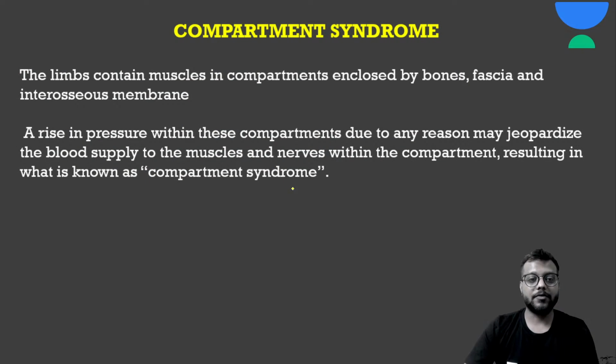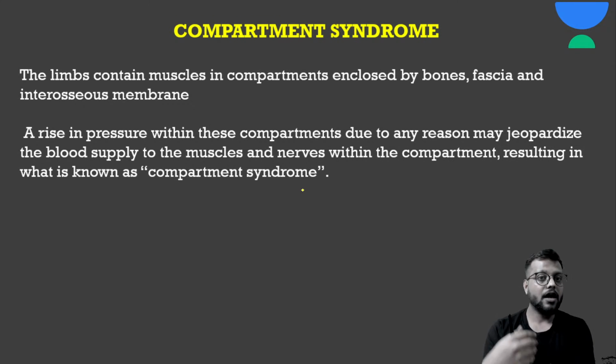Okay, so compartment syndrome होता क्या है? Actually जो भी limbs होता है, be it the upper limb or the lower limb, there are compartments. तो compartments में क्या होता है? Skin, then there is fascia, उसके अंदर there are bones, muscles, tendons, ligaments, interosseous membrane, etc. So if there is any rise in pressure in this compartment, it will lead to ischemia, because it will compress the vessels, and it will lead to nerve damage also, that will lead to tingling, numbness sensations.